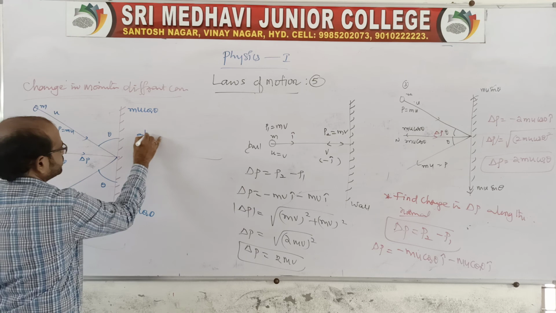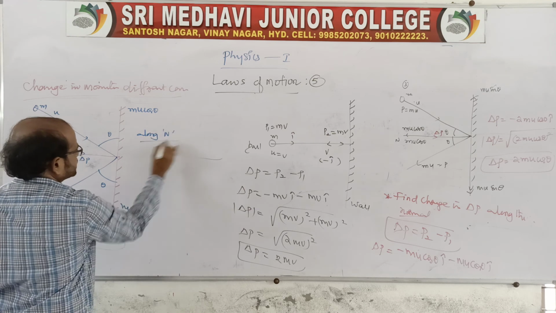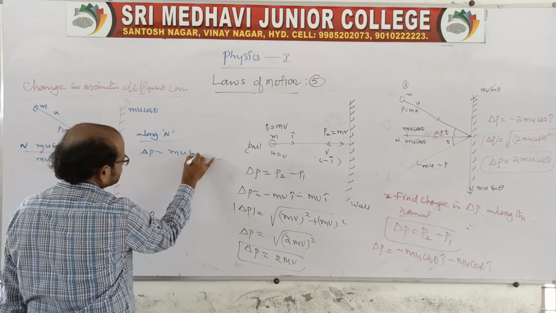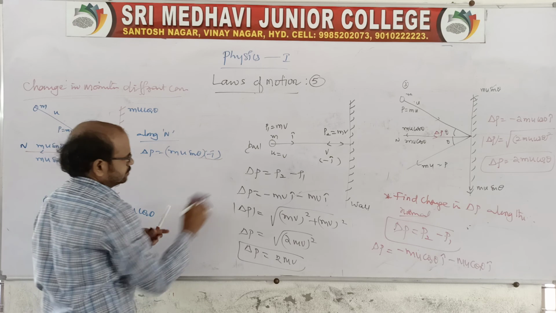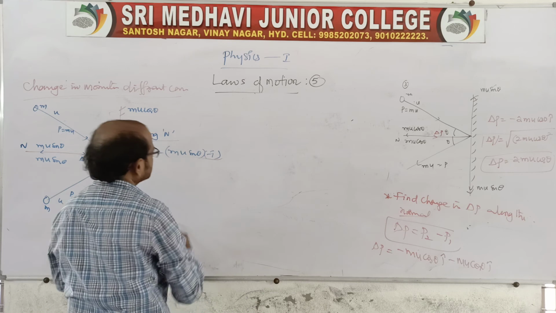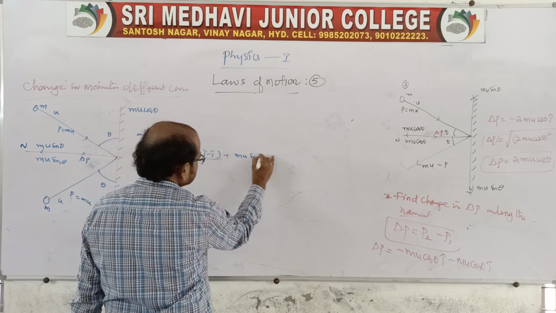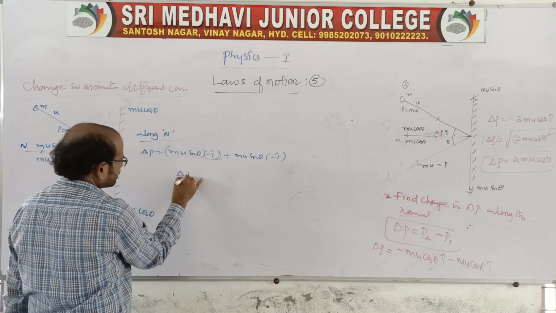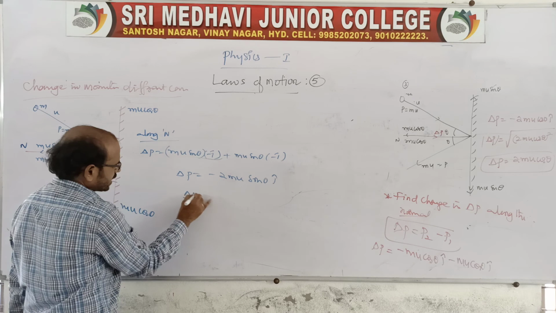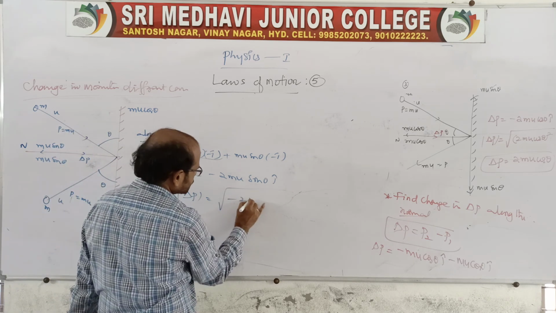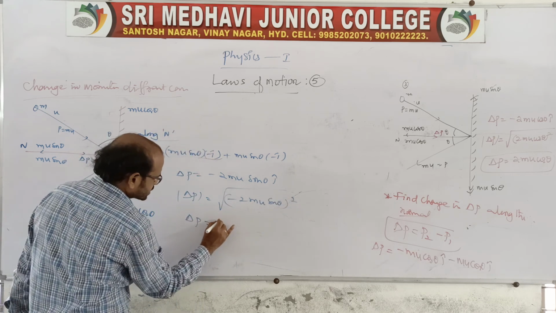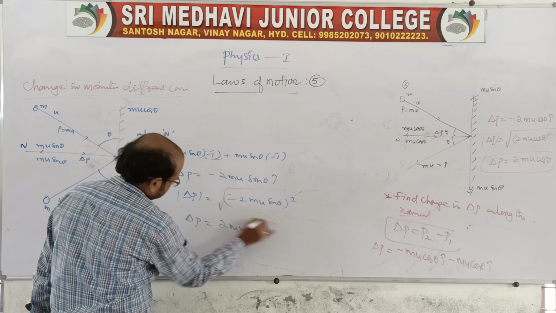Taking along the normal, the change in momentum delta p is equal to, both being in opposite directions, mu sin theta minus i cap and again plus mu sin theta minus i cap. So delta p will be minus 2 mu sin theta i cap. If you take the magnitude, root of minus 2 mu sin theta whole square, the magnitude will be 2 mu sin theta.